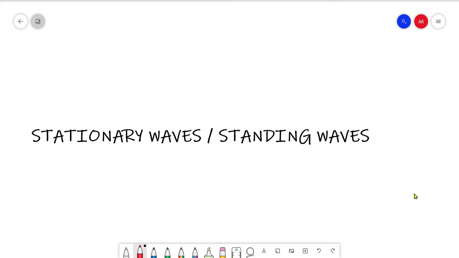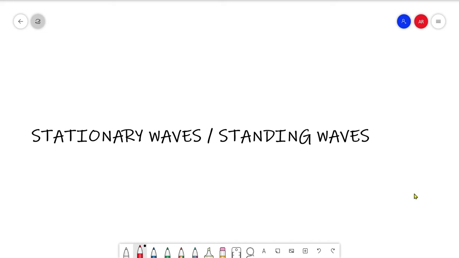Here, the standing waves or stationary waves just get confined in a given place, in a given region. So it is not being transferred from one place to another place. Rather, it is being trapped.